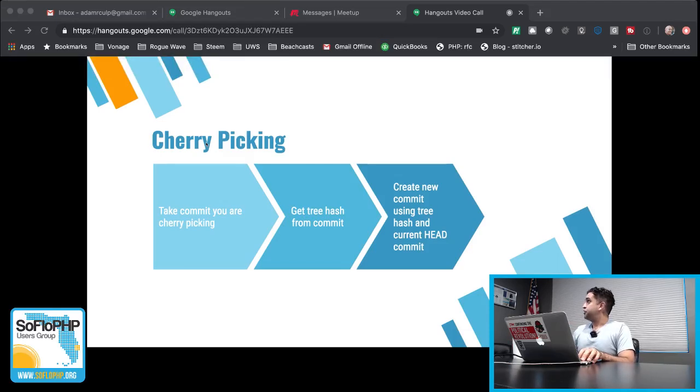And then it creates a new commit with that tree hash and the current head commit as the parent, and that creates a new commit. And rebase probably follows a similar line of thought, but every time I tried to explain it, I got really confused. So that has been the whole talk. We created a whole Git repository from scratch at that point.